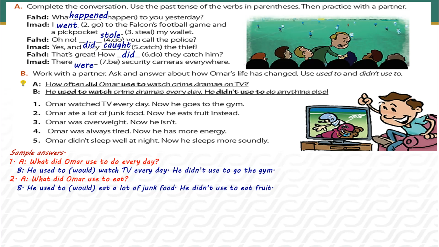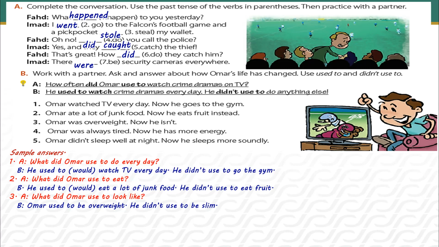Number three, Omar was overweight. Take care of the word was. Now he isn't. So the question is, what did Omar used to look like? This time we will not use what because this is a state, not a habit. Omar used to be overweight. He didn't used to be slim.